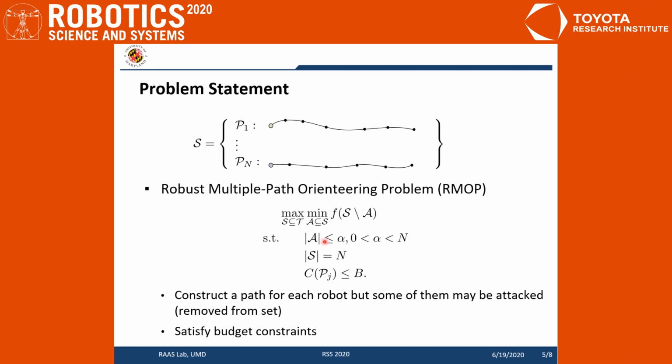In this optimization problem, the first constraint corresponds to the limited number of failures or attacks, and we assume alpha is known. And the second constraint corresponds to the number of robots, the cardinality constraint. And the third constraint corresponds to the budget constraint for each robot.